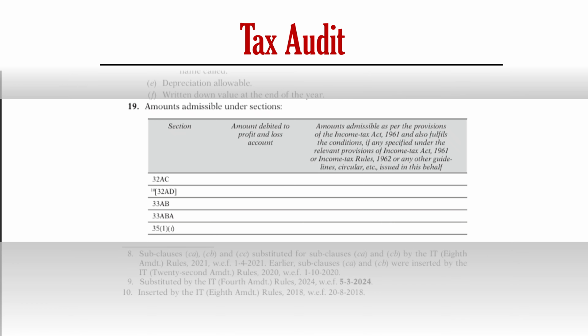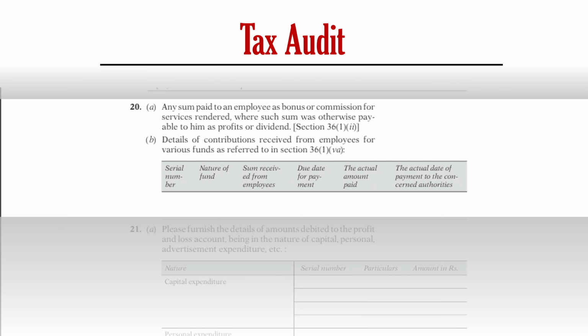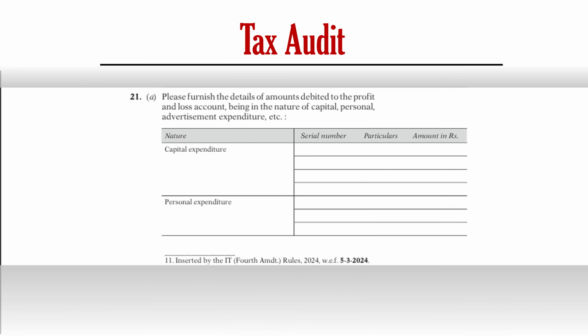In clause number 20, sum paid to employee as bonus or commission is to be furnished. In clause number 21, amount which has been disallowed under various clauses is to be furnished. For example, if you have paid more than 10,000 cash per day, it is disallowed, which has to be furnished in clause 21.